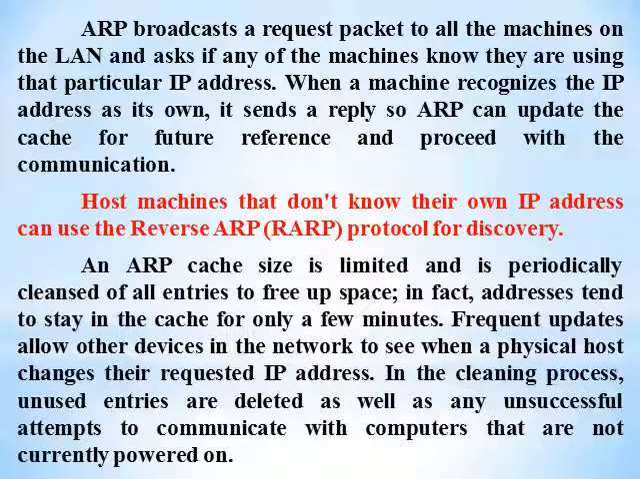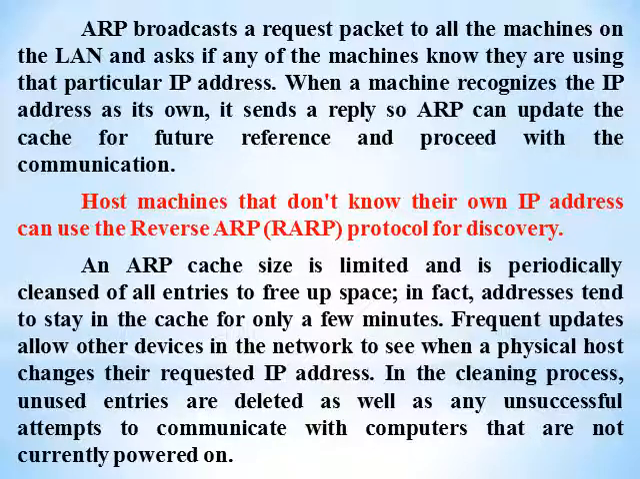ARP broadcasts a request packet to all the machines on the LAN and asks if any machine knows the particular IP address. When a machine recognizes the IP address as its own, it sends a reply. So ARP can update the cache for future reference and proceed with the further communication.